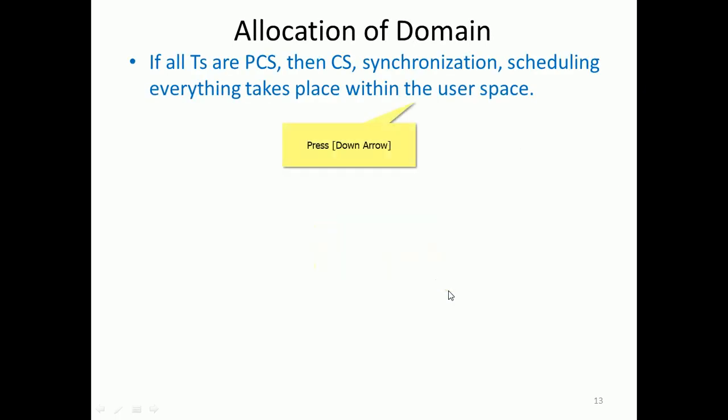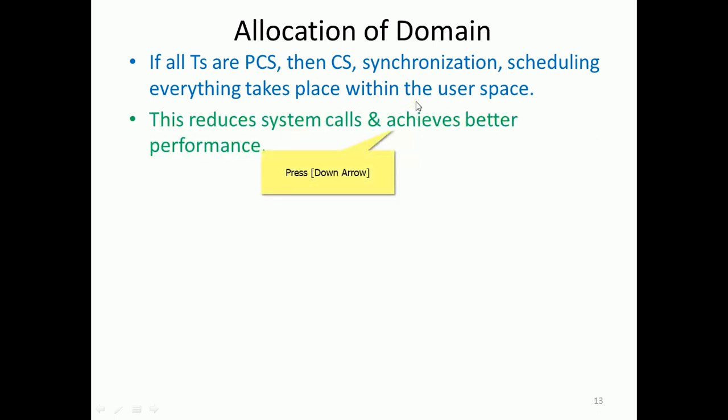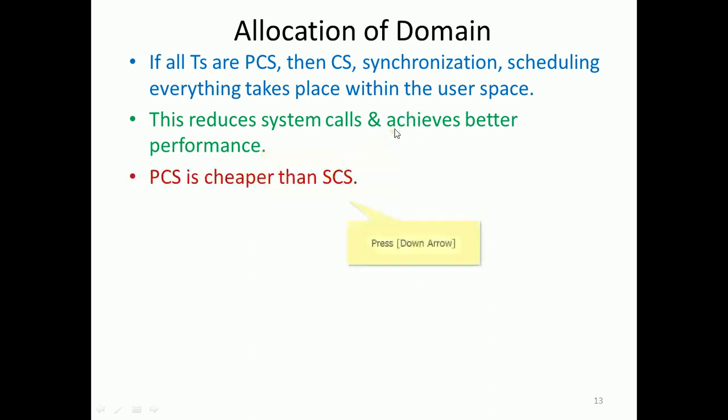So if all threads are PCS, then context switching, synchronization and scheduling all take place within the user process. So there are fewer system calls and we achieve better performance. So PCS is cheaper than SCS, because it happens within the process, that process contention is much cheaper than system contention, where system involvement will be required.